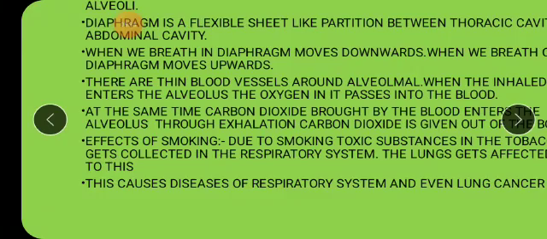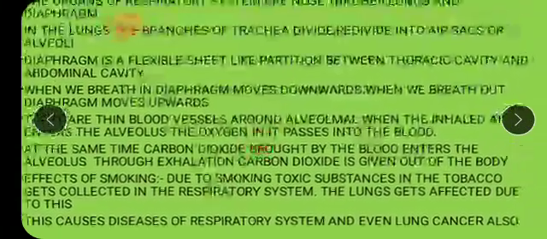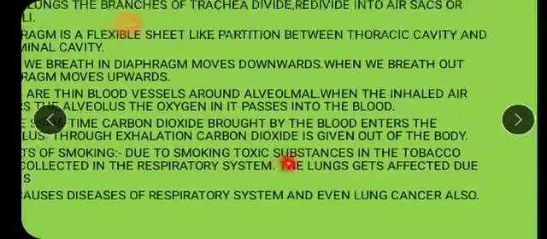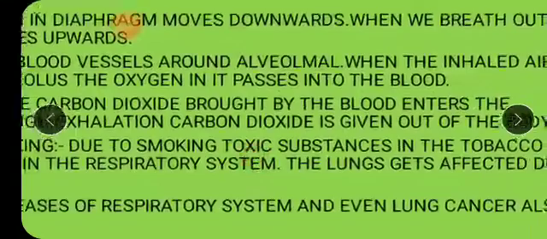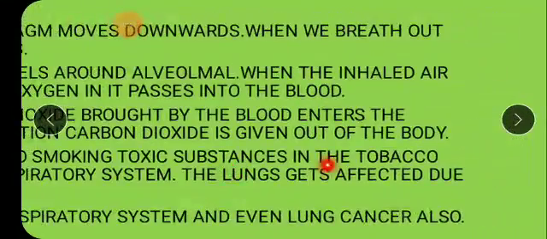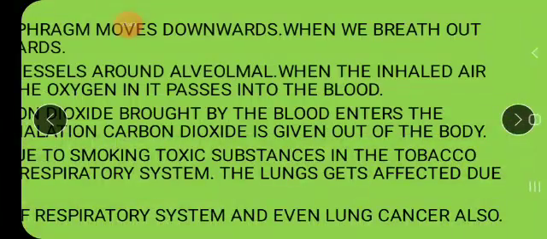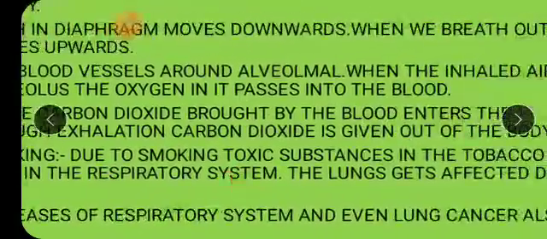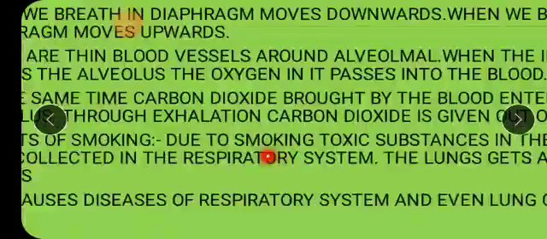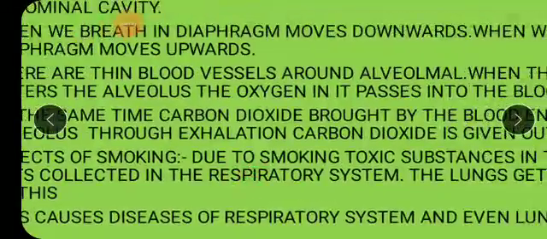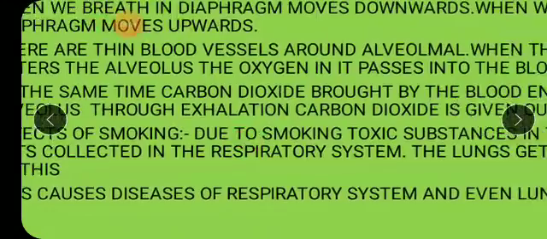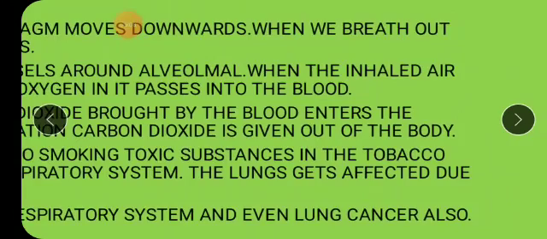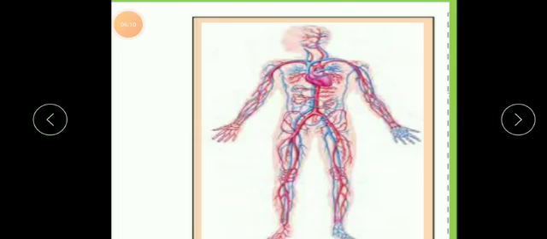But then what are the bad effects of smoking? This is about the respiratory system, respiration. But what are the effects of smoking? Due to smoking, children, what happens? Toxic substances means what? All poisonous substances. Toxic is poisonous, harmful substances in the tobacco. So these harmful substances in the tobacco get collected in the respiratory system, and the lungs are badly affected due to this. This causes diseases of the respiratory system and even lung cancer. This is the respiratory system.